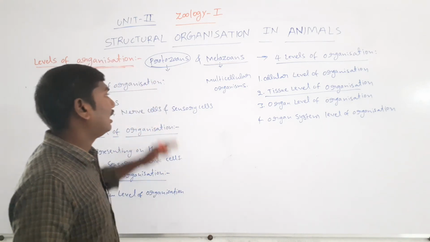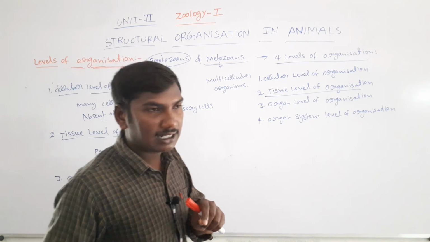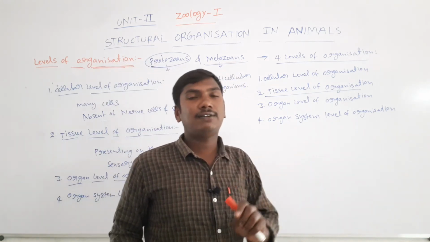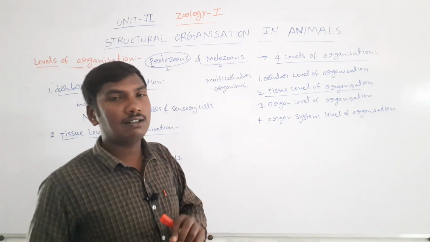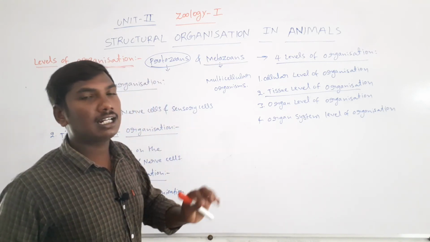So these are the levels of organization. First is the protoplasmic level of organization, next the cellular level, third the tissue level, fourth the organ level, and fifth the organ system level.